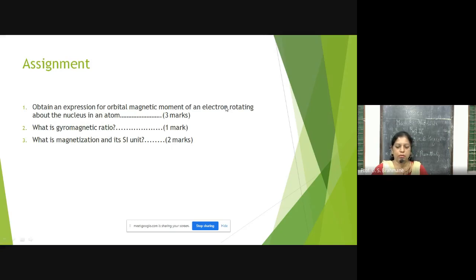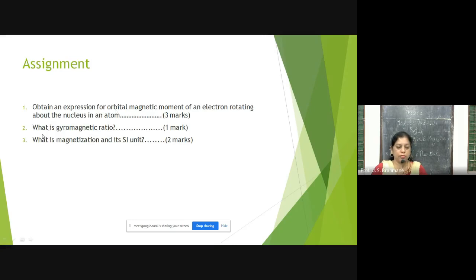Because of that moving electron we have a magnetic field, and we have derived the equation. So go through that equation and get the Bohr magneton equation also, and the gyromagnetic ratio, which is also very important.